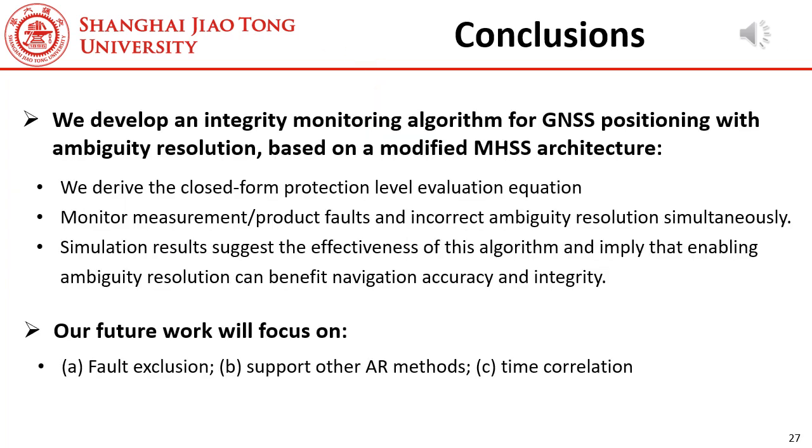In conclusion, we develop an integrity monitoring algorithm for GNSS positioning with ambiguity resolution, based on multiple hypothesis solution separation. We derive the formulas to evaluate the protection levels. Our algorithm can monitor measurement faults, product faults, and incorrect ambiguity resolution simultaneously. Simulation results suggest the effectiveness of this algorithm and show that ambiguity resolution can benefit navigation accuracy and integrity. In our future work, we will focus on designing the fault exclusion function, supporting more ambiguity resolution methods, and considering time correlation.